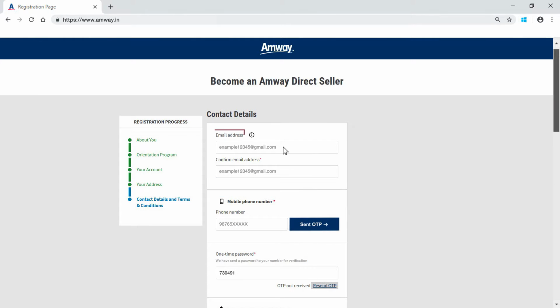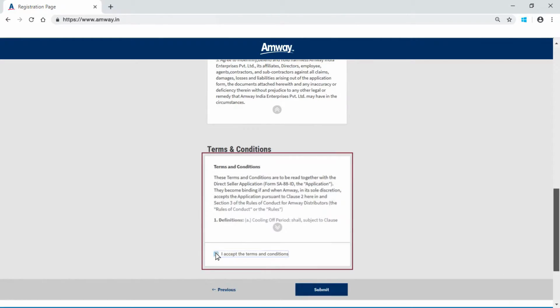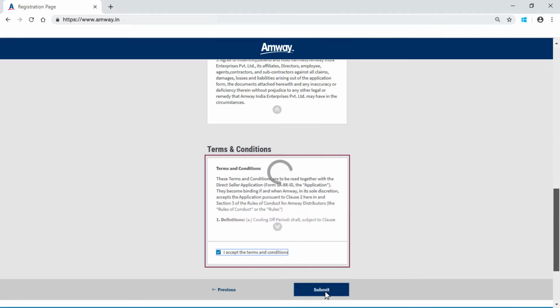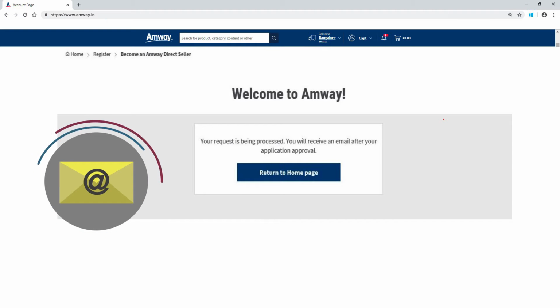Update your email address and edit as required. Read the terms and conditions and click the checkbox to accept the terms and conditions. Click Submit. On clicking Submit, the preferred customer to ADS conversion request will be sent for further processing. Once the conversion request is approved, a confirmation email will be sent on your registered email ID.